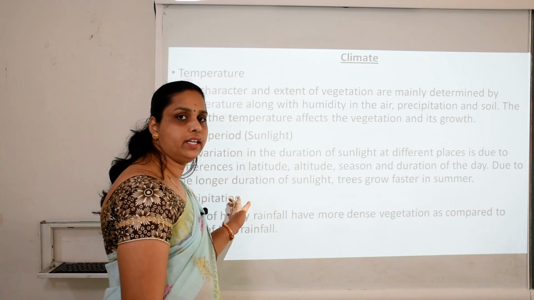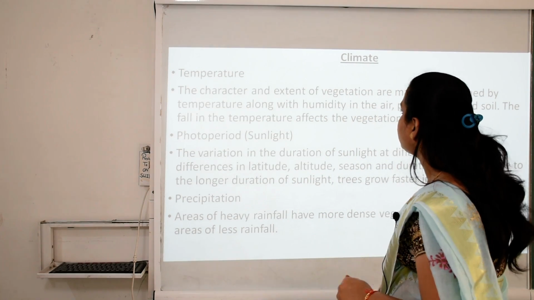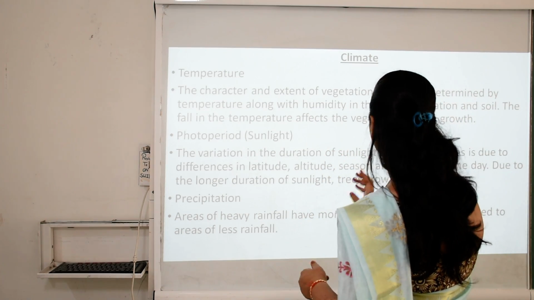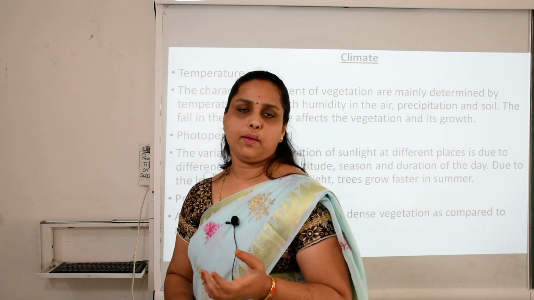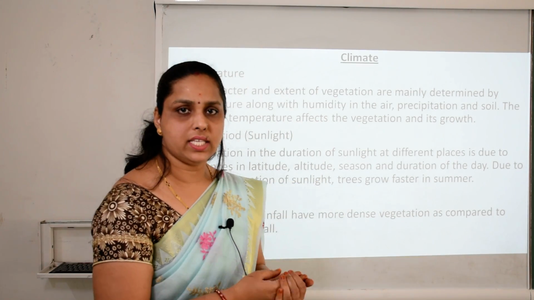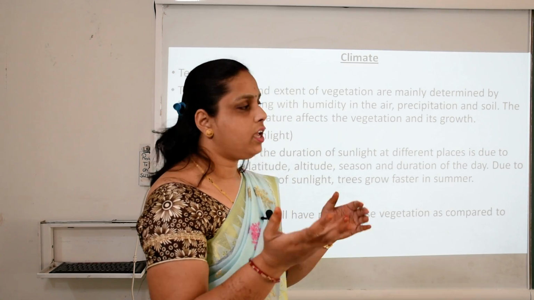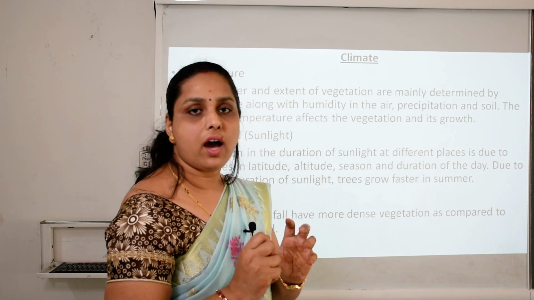The third factor is temperature. Now, the character and the extent of vegetation are mainly determined by temperature along with humidity in air, precipitation and soil. Clear? Temperature means if humidity is there, if precipitation is there, definitely high temperature. If it is very calm, very soft, moderate temperature.